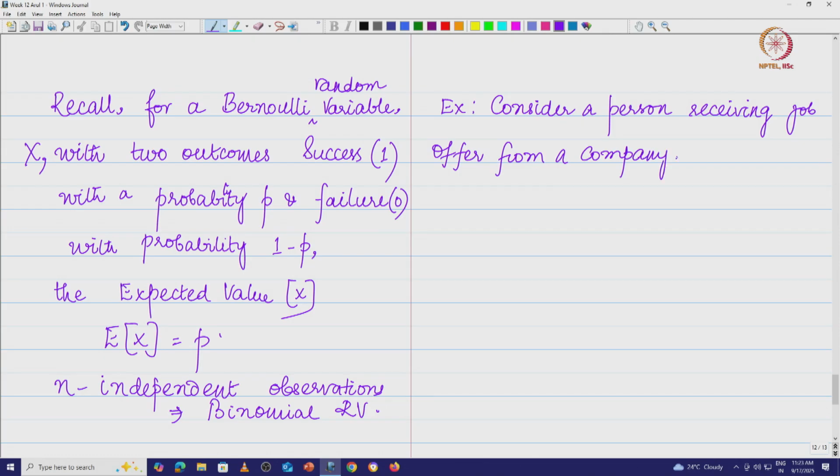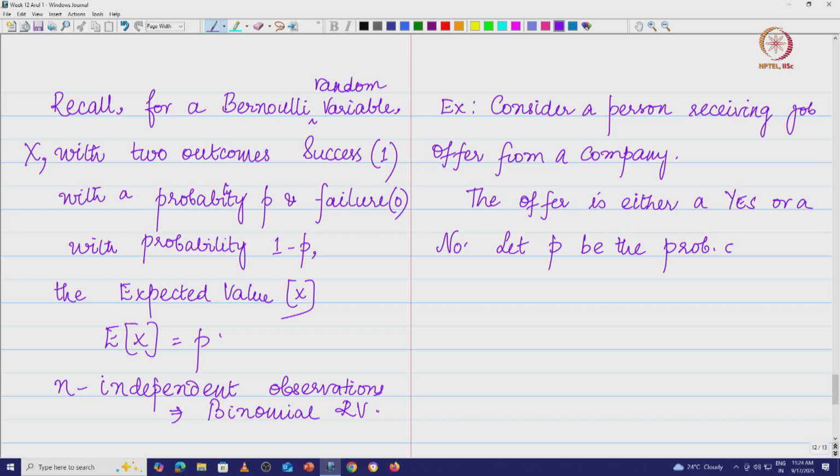So either the offer is going to be a yes or no. The offer is either a yes or a no. Let P be the probability of getting the offer.